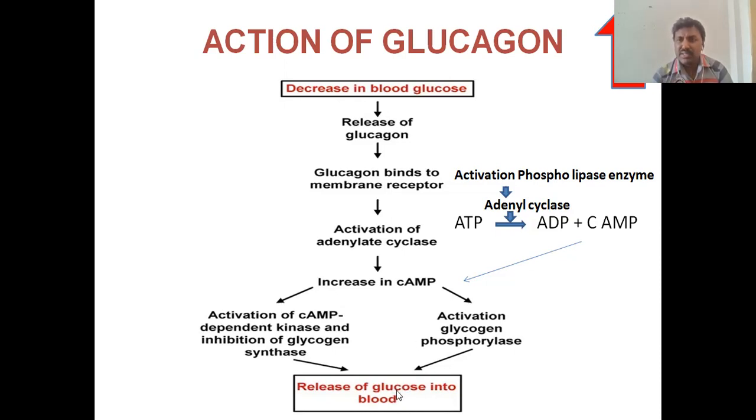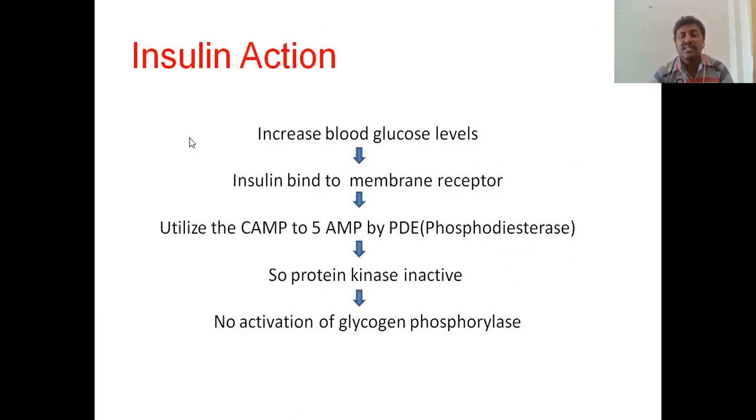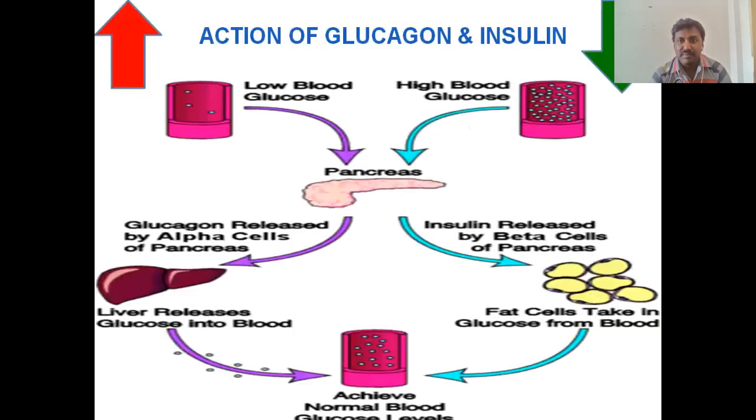It means blood glucose levels decrease. Here blood glucose is not released because there is no activation of glycogen phosphorylase and there is inhibition of glycogen breakdown. So the glycogen synthetase enzyme works, and the glucose molecule is converted into glycogen. That is the mechanism of action, deep at the cellular level. It is the insulin mechanism of action.